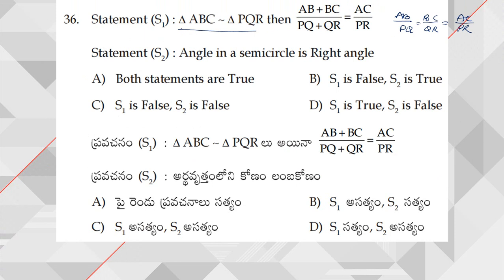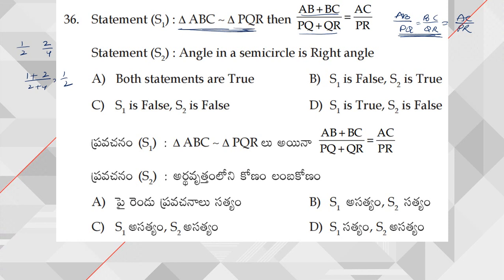So when sides are proportional, AB by PQ is equal to BC by QR, which can be written as AB plus BC by PQ plus QR also. If you want, you can verify it. We can go with one example: 1 by 2 and 2 by 4. If you consider 1 plus 2 by 2 plus 4, 1 plus 2 is 3, 2 plus 4 is 6, so again I am going to get 1 by 2 only. So this is nothing but one of the properties of proportionality.